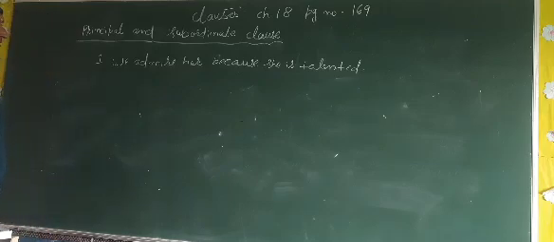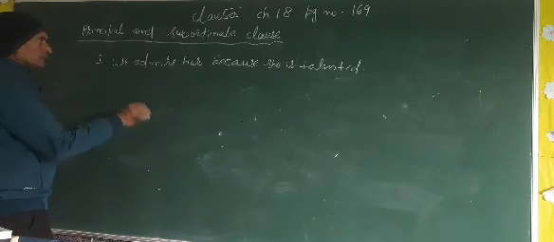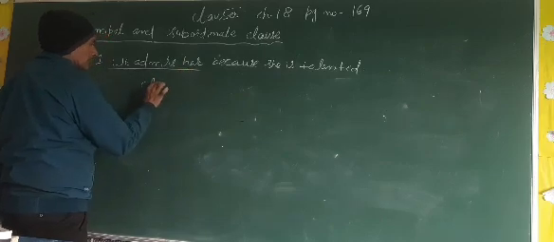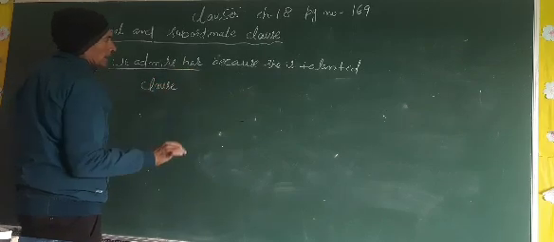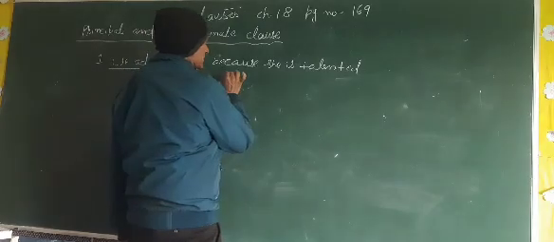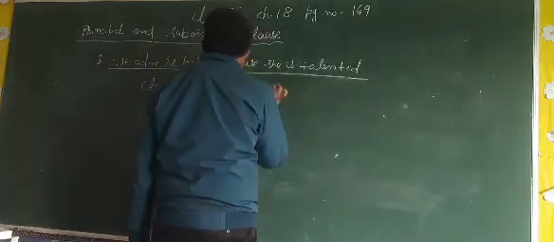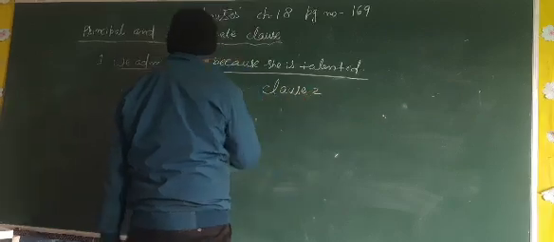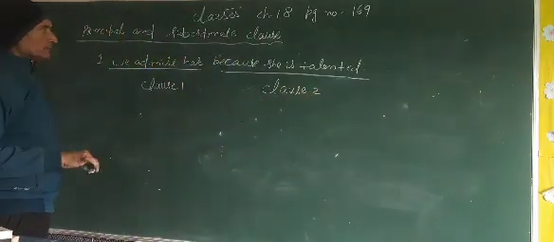In this sentence, we can say that we have two clauses. First, we admire her. This is clause number 1. And because she is talented, this is clause number 2.